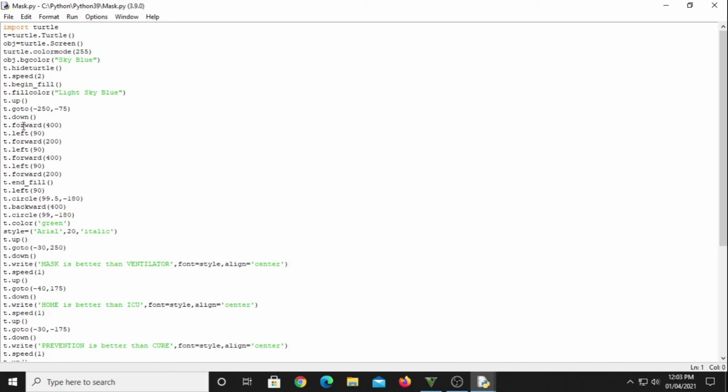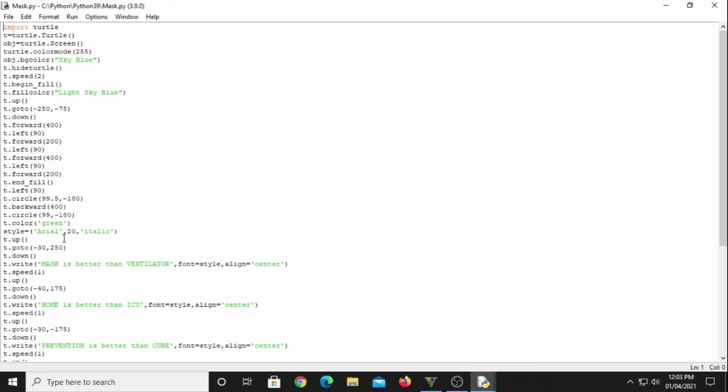The t.forward means it will go 400 pixels forward. t.left 90, that is it will shift towards the left by 90 degrees. t.forward will again go 200 pixels forward. And t.end_fill will stop filling the color, and t.circle 99.5 minus 180 degrees, that is it will make a semicircle.